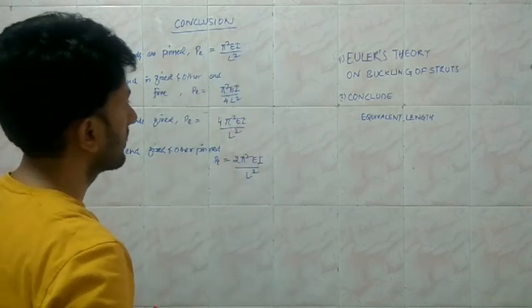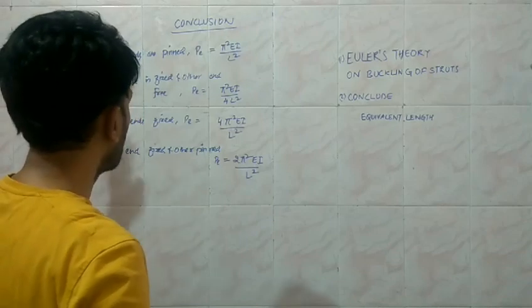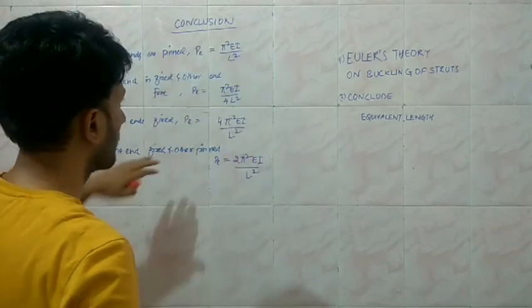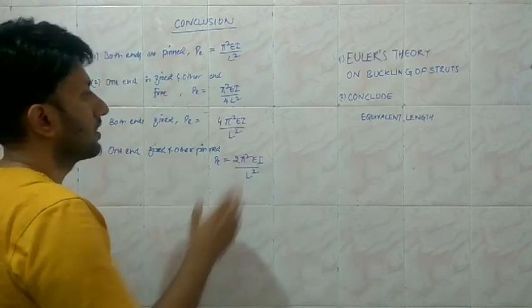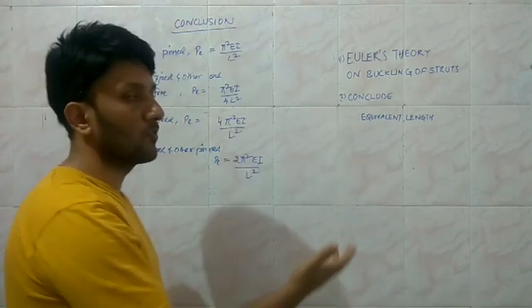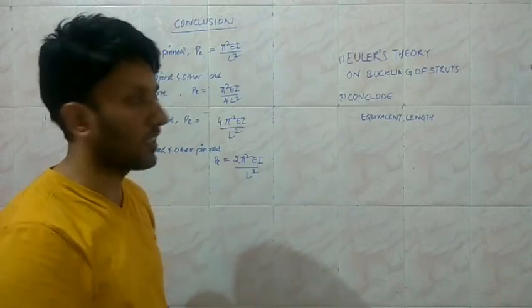So we are able to represent these critical loading conditions with a standard formula where the length is in terms of the equivalent length, where the equivalent length will depend upon the type of the end condition.